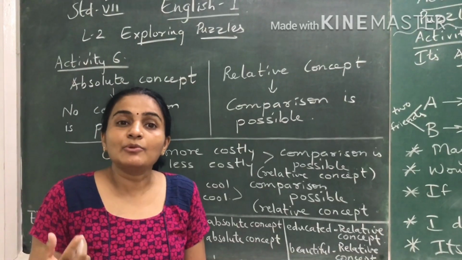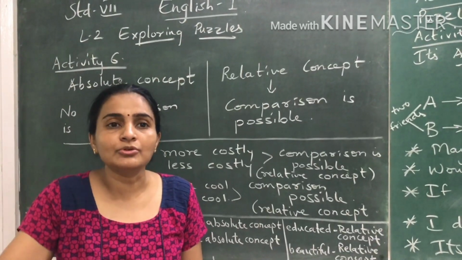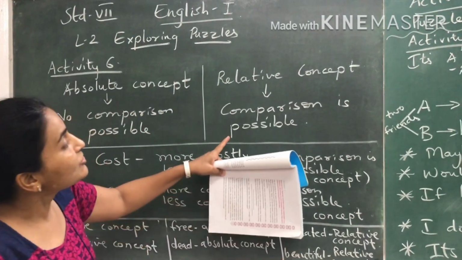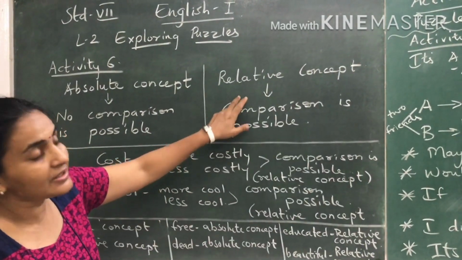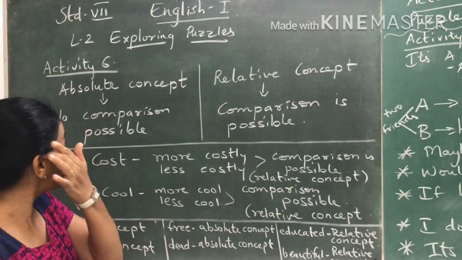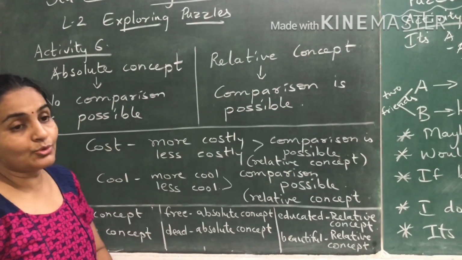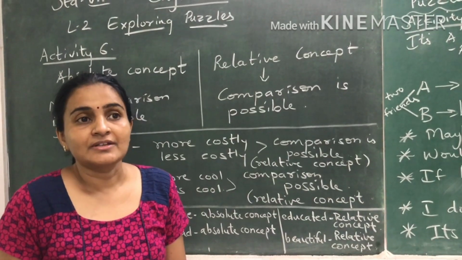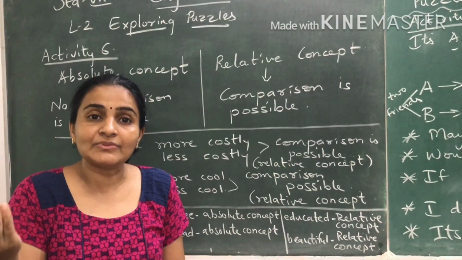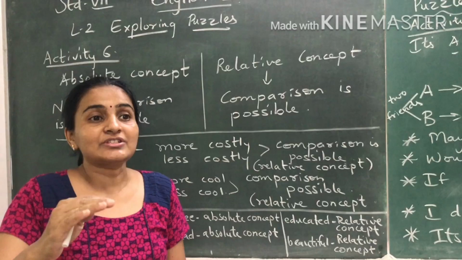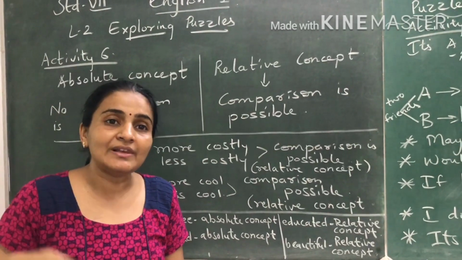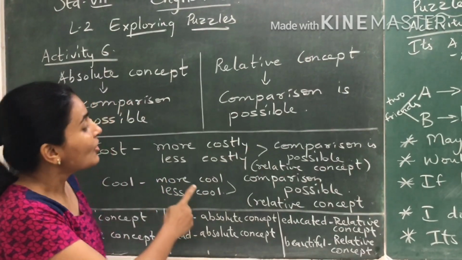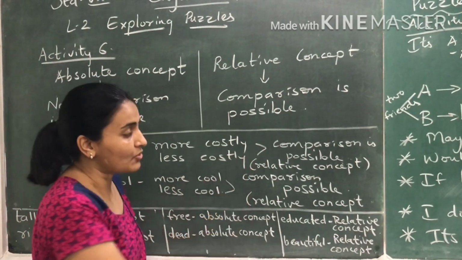Same way say the word beautiful. Someone may be more beautiful, someone may be less beautiful. So see, comparison is possible. So wherever comparison is possible, it is called a relative concept. Over here in the textbook they have given you one more example, that is about the cost. Something may be more costly, something may be less costly. So wherever comparison is possible, such concepts are called relative concepts.